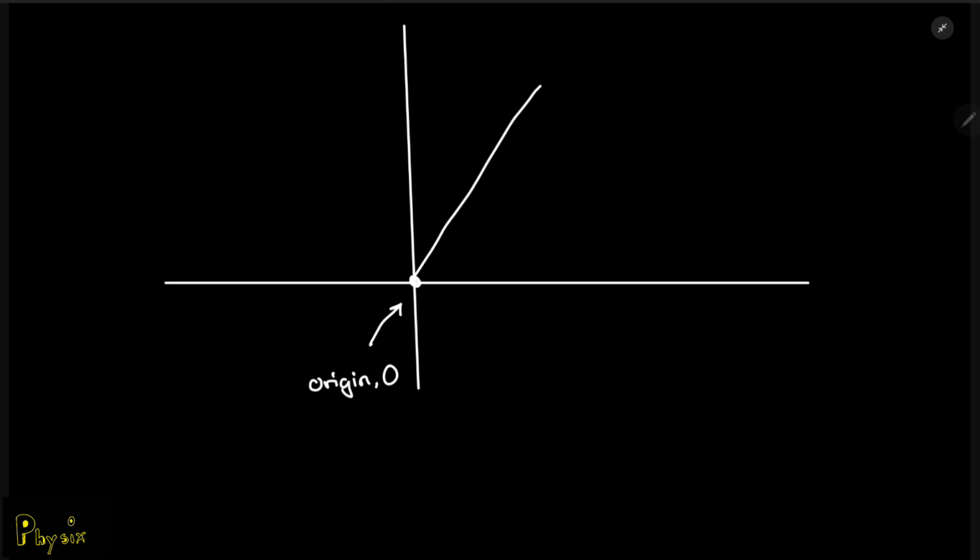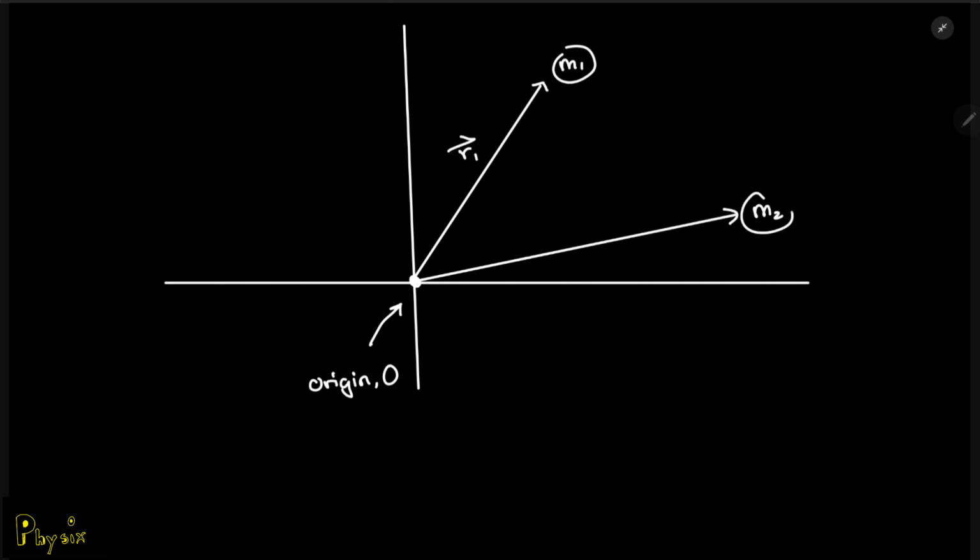Let's say one point mass M1 is at location R1, denoted with a vector. You have another mass, M2, associated with the position vector R2, and the third mass, M3, is located at the position vector R3.